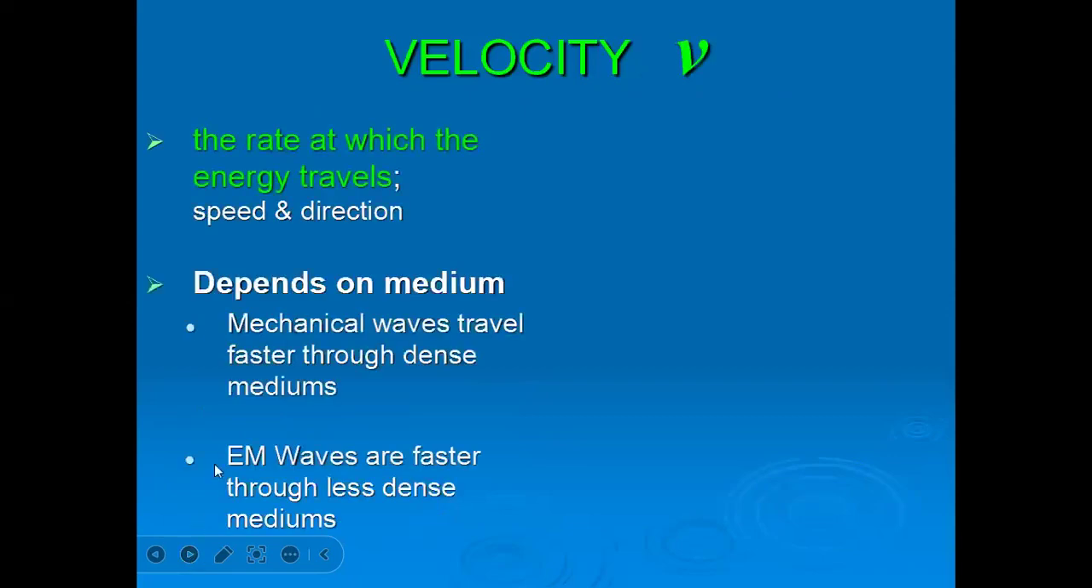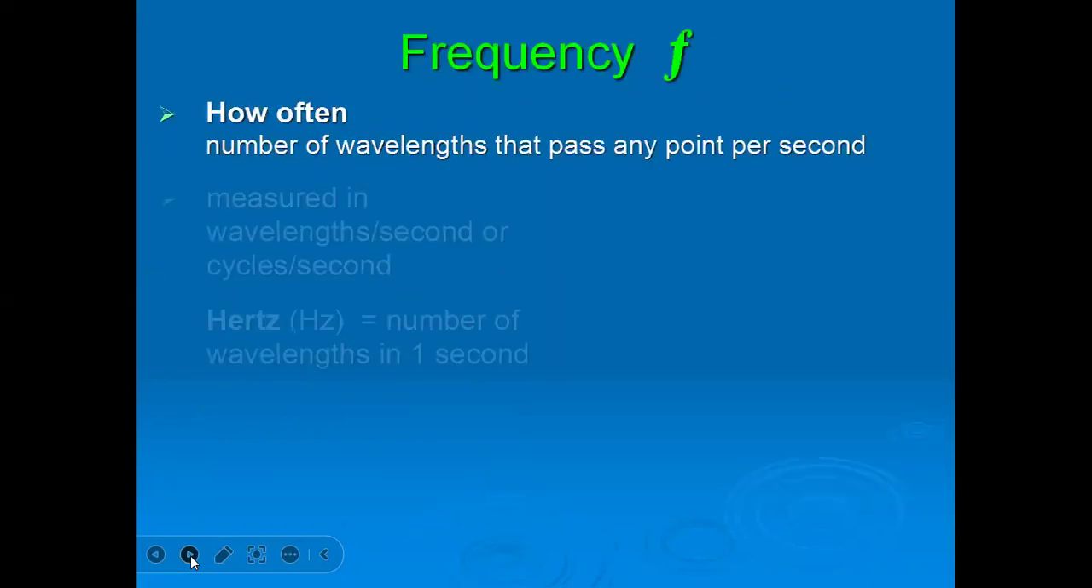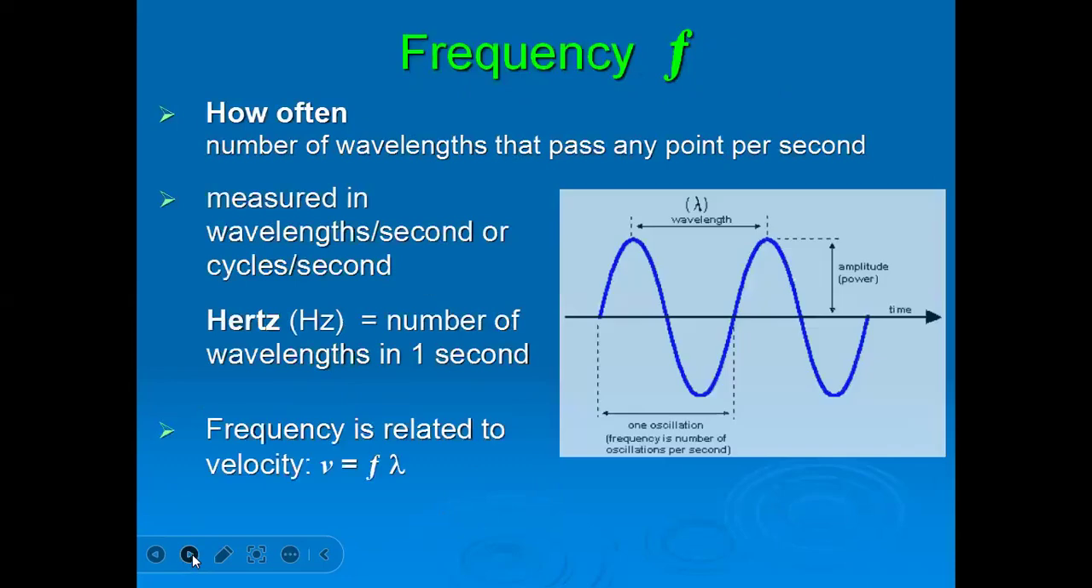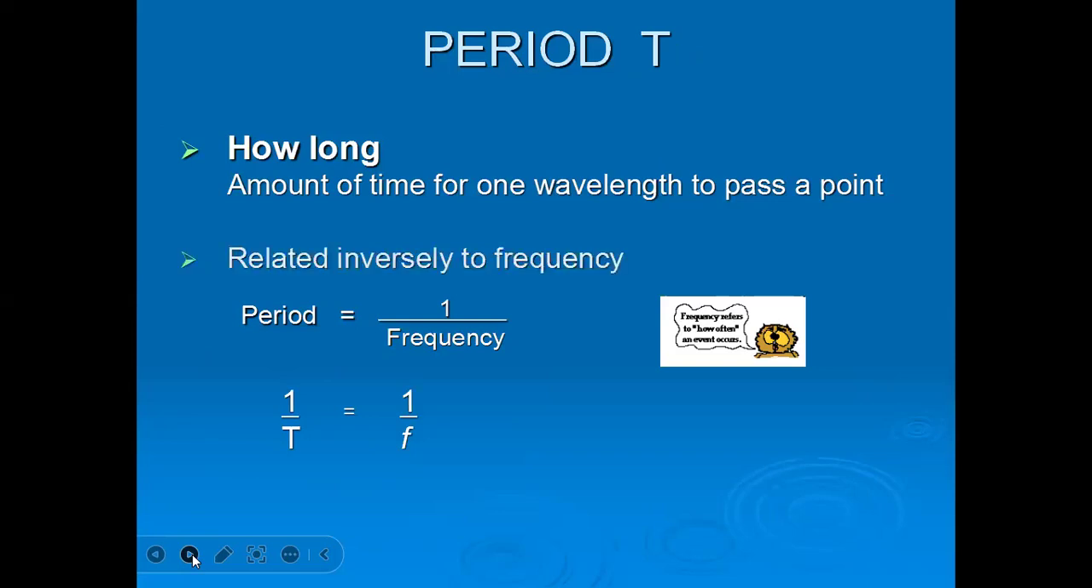We have learned that mechanical waves travel faster through dense media. This is the frequency. Frequency is measured in the unit hertz. And v equals f lambda is for speed. How long is the amount of time for one wavelength to pass a point? This is called the period.